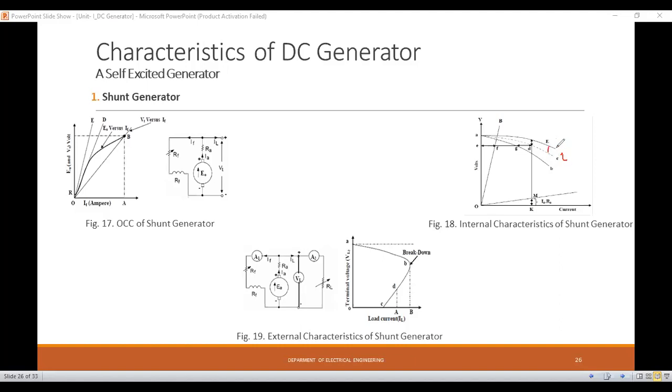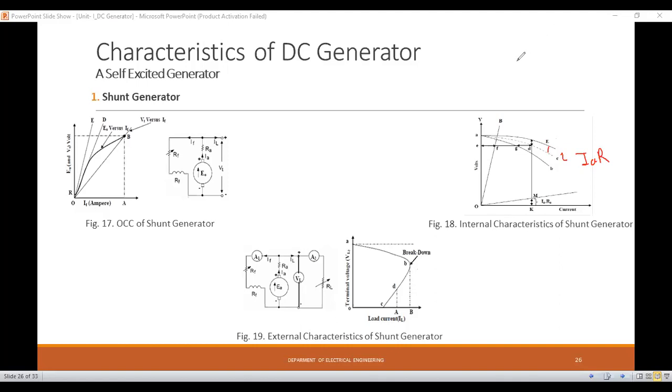Then when we consider the armature drop, that is the IaRa drop, the characteristic again drops slightly as compared to the no load induced EMF. These characteristics we have already discussed in the previous lecture.